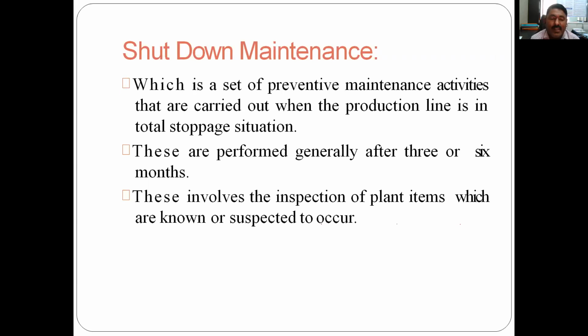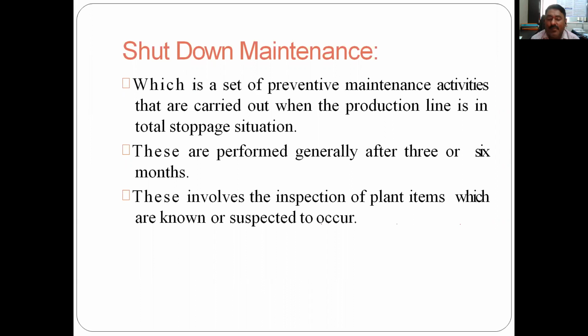Many of the maintenance activities are carried out during the lunch break, or if there is only one shift working, then after the shift timing is over. These are performed generally after 3 or 6 months, depending upon the requirement, the use of the facility, and the importance of that particular facility.